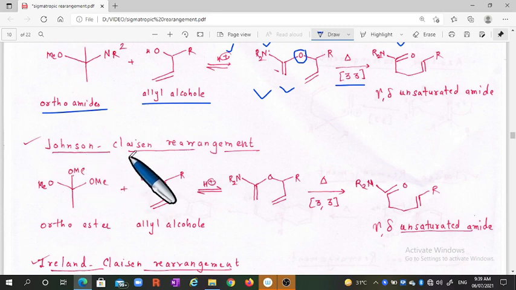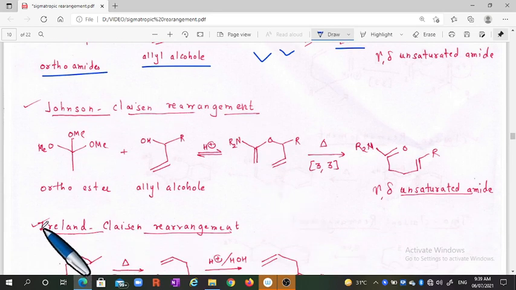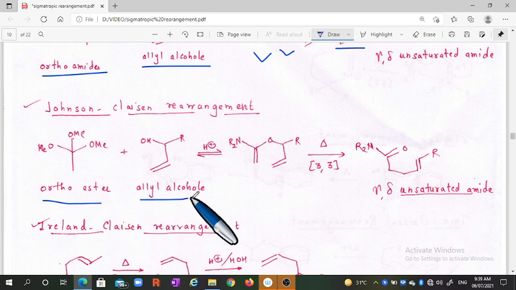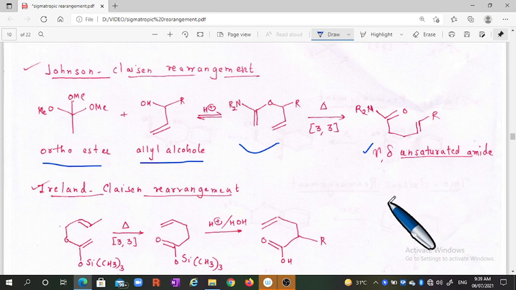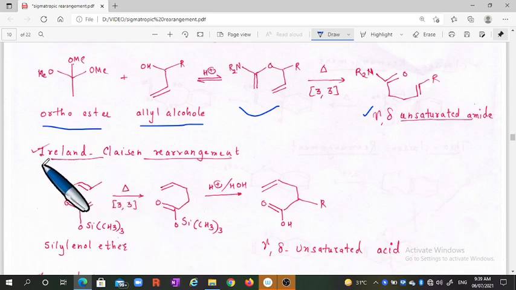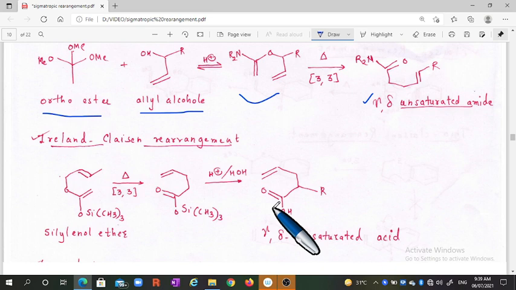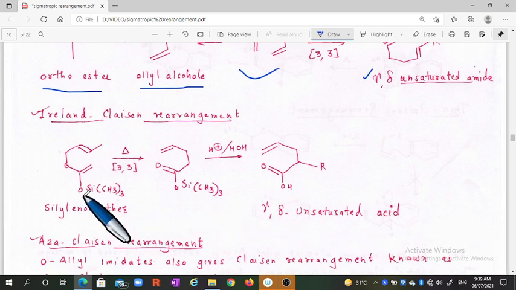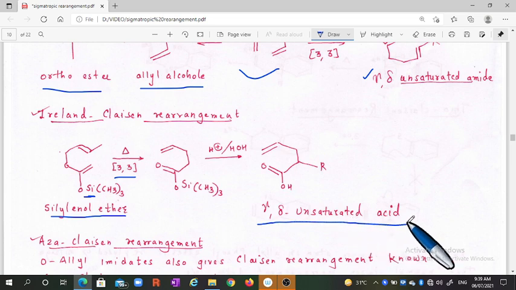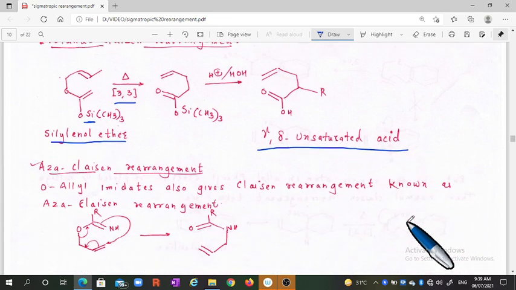This is the Johnson-Claisen rearrangement. In this case, an orthoester is combined with allyl alcohol, and we will obtain such a type of compound, alpha beta unsaturated esters. The next is the Ireland-Claisen rearrangement. In this rearrangement there is a silicon element. A silyl allyl ether will give the 3,3 rearrangement, and you will obtain at the last a gamma delta unsaturated acid. This is the Ireland-Claisen rearrangement.